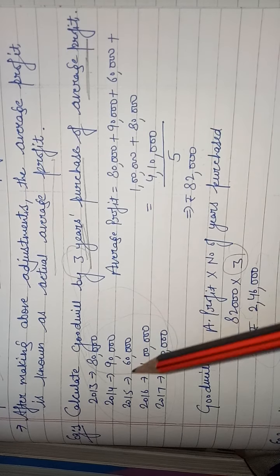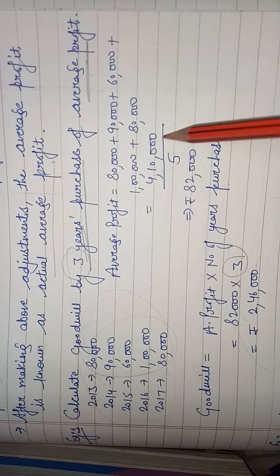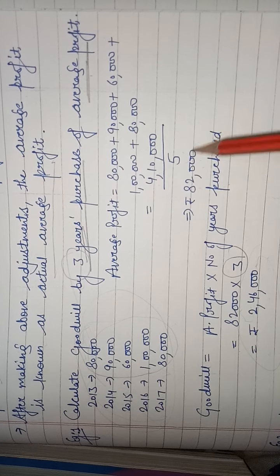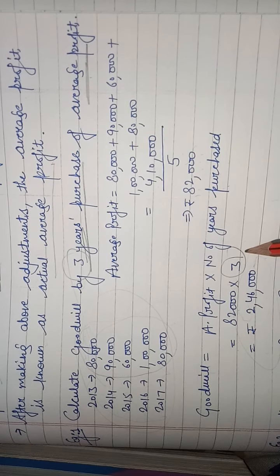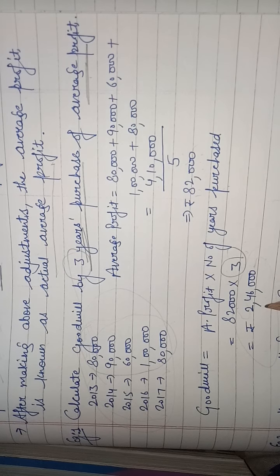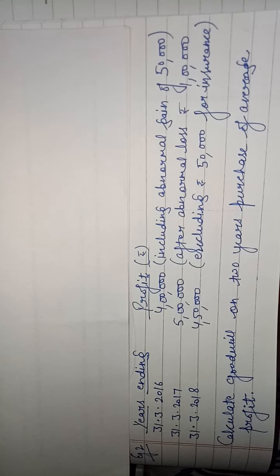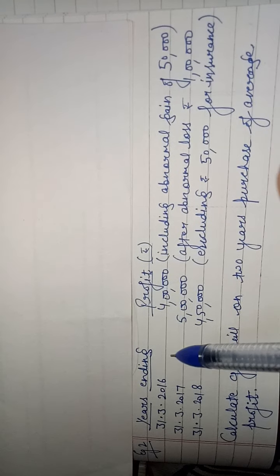This is a very simple question. Profits are given. You have to calculate total profit upon number of years, which is average profit, then multiply by number of years purchased, that is 3, which is your goodwill. Now see next example very carefully.